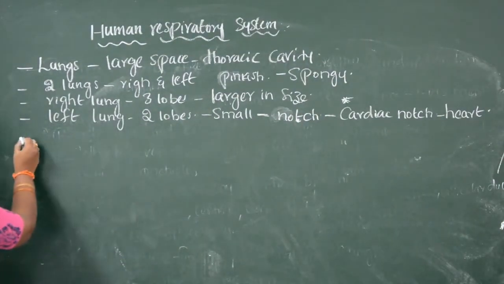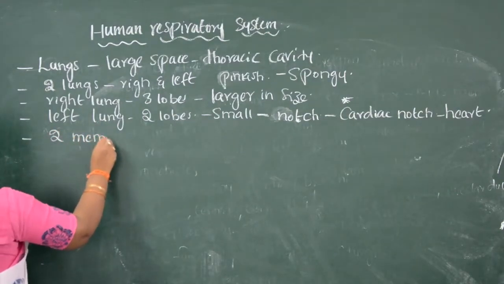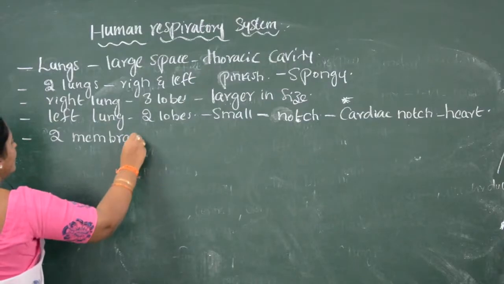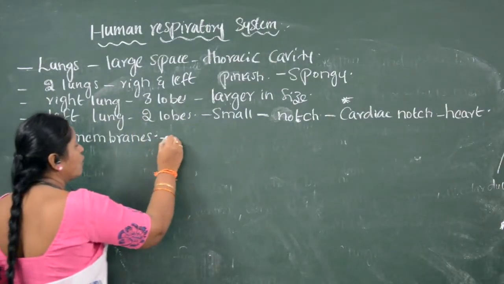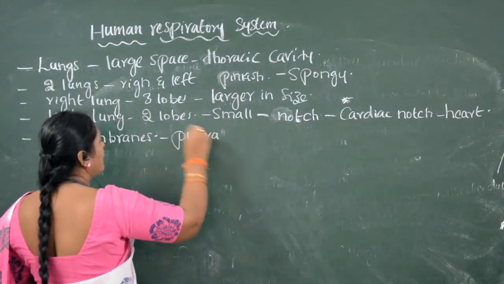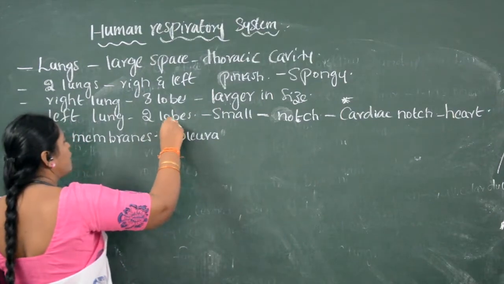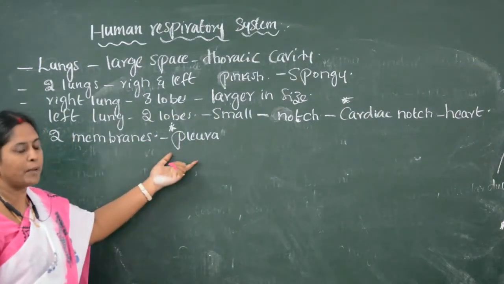So both the lungs are lined with two membranes. That two membranes are called pleura membranes. So lungs are lined with what kind of membrane? Pleura membrane.